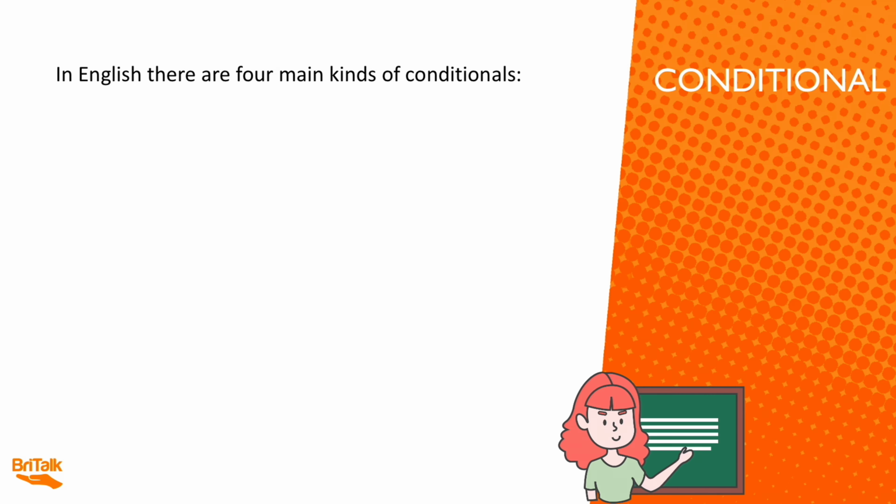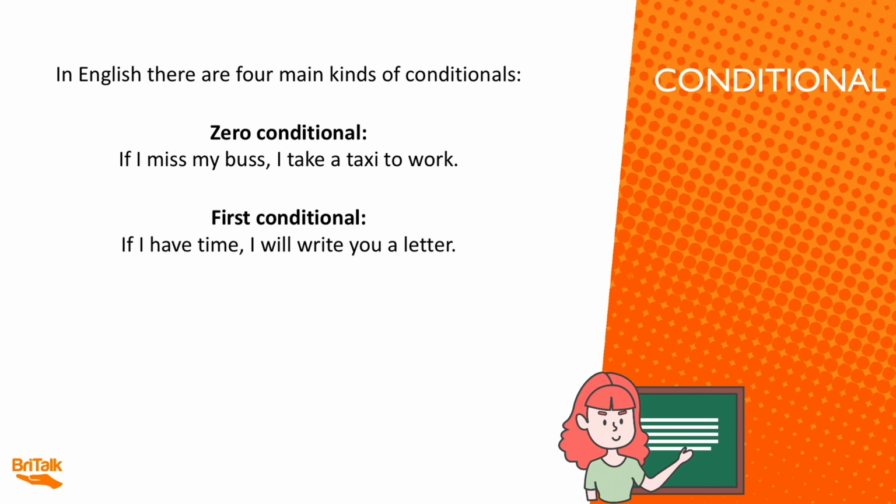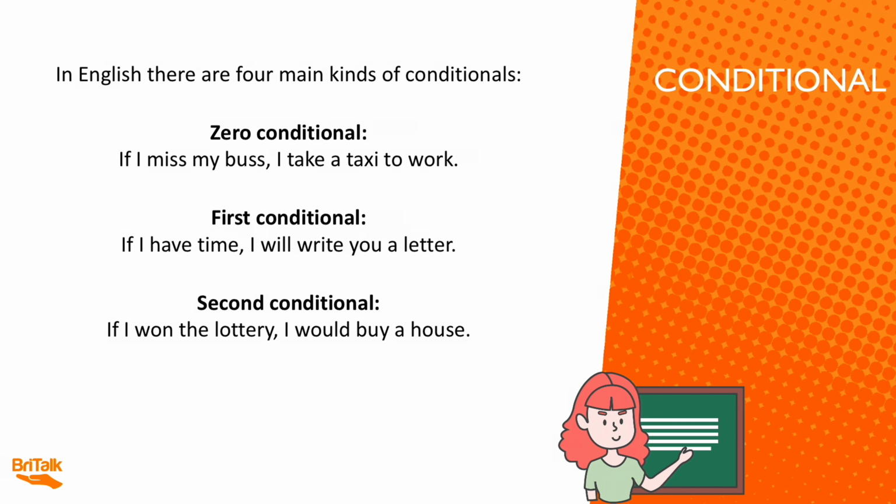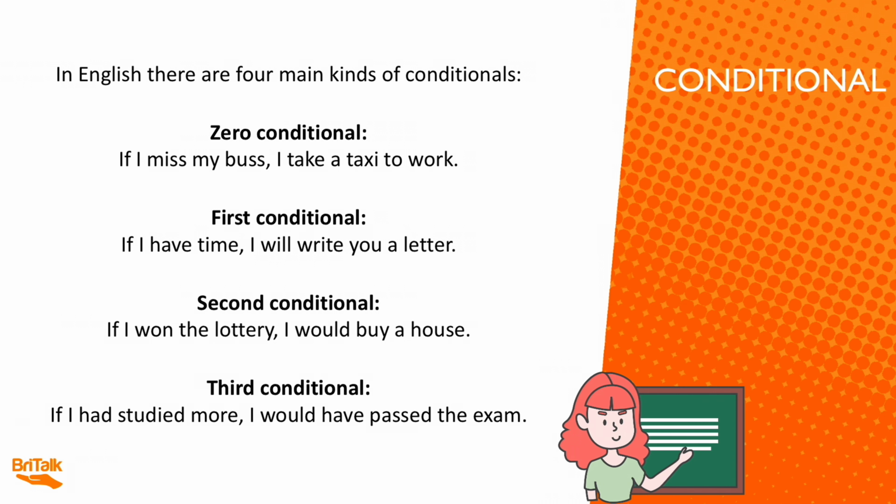In English, there are four main kinds of conditionals. The zero conditional: if I miss my bus, I take a taxi to work. The first conditional: if I have time, I will write you a letter. The second conditional: if I won the lottery, I would buy a house. And the third conditional: if I had studied more, I would have passed the exam.